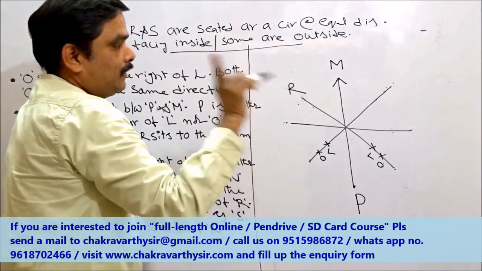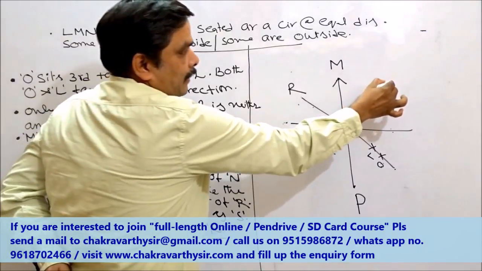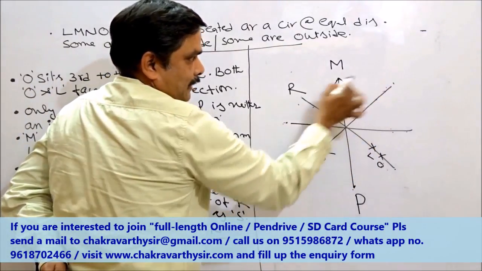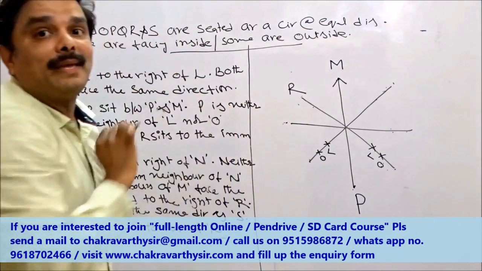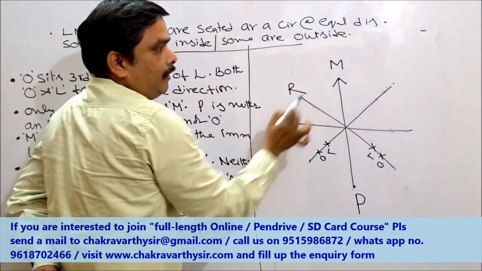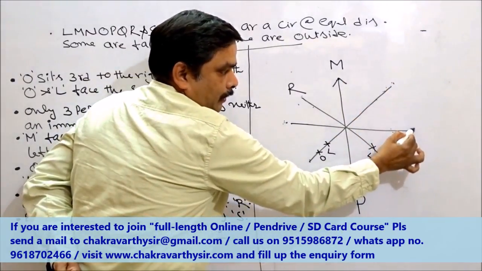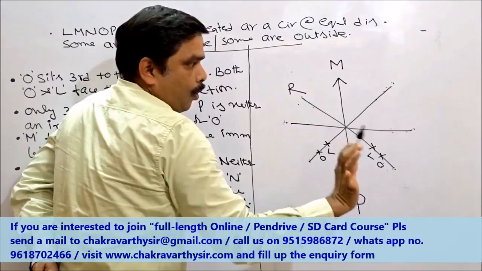Alright, next, what if I keep L here, 1, 2, 3. O cannot be here, but if L is here, 1, 2, 3, O can be here. So, L can be here or here. This is the elimination process. Next, what if I keep L here, 1, 2, 3. O cannot be here.